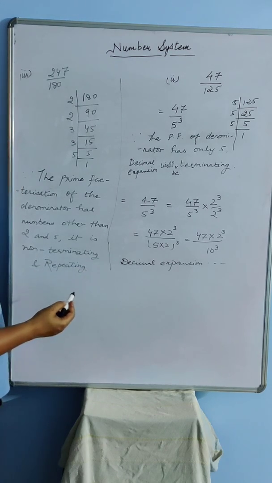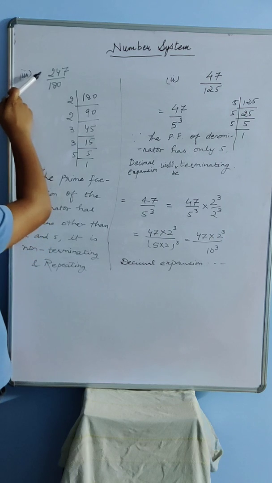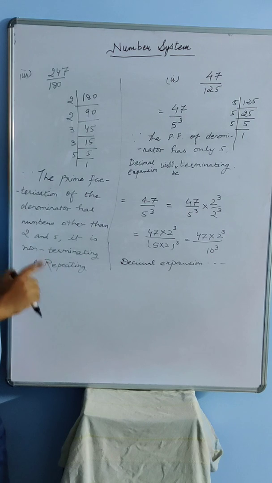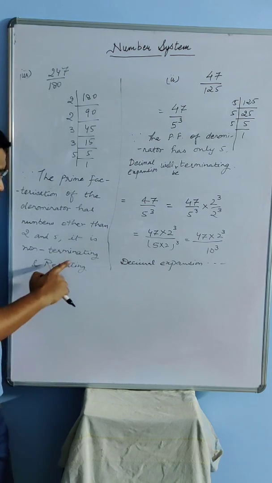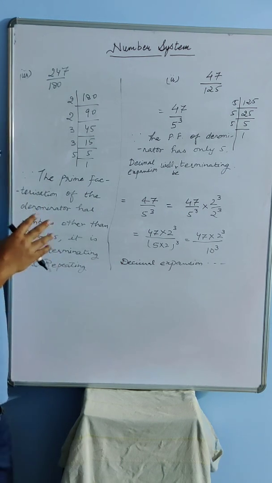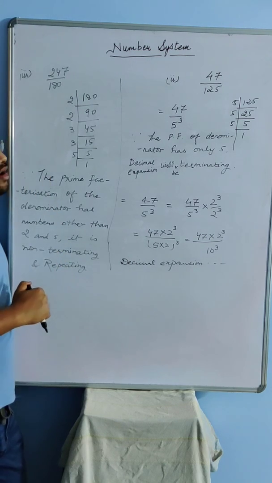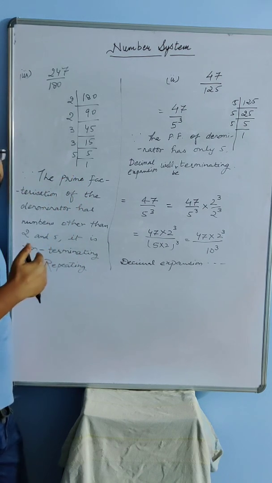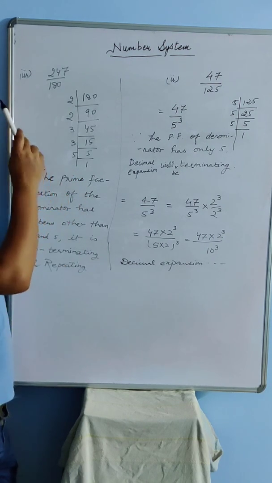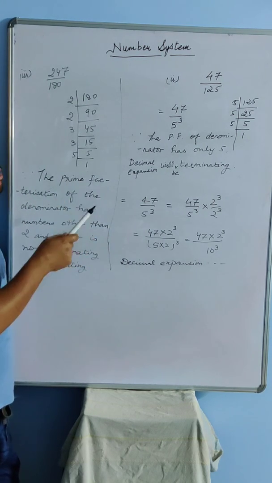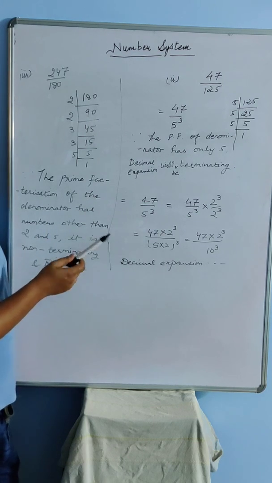Why is it non-terminating repeating? Because clearly it is a rational number, where p and q are integers. So I know what kind of non-terminating decimals are rational: only the non-terminating and repeating ones. So this is how we are going to do such questions. In your NCERT textbook you have exercise 1.4 with similar questions, and the concept remains the same whether you go to R.D. Sharma or NCERT. We are going to prime factorize the denominator. If it has only 2, or only 5, or both 2 and 5, then it will be terminating.